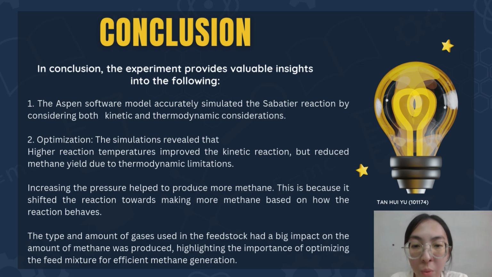Increasing the pressure will help to produce more methane, because it shifts the reaction towards making more methane. The amount and type of gases used in the feedstock had a big impact on the amount of methane produced, highlighting the importance of optimizing the feed mixture for efficient methane generation.